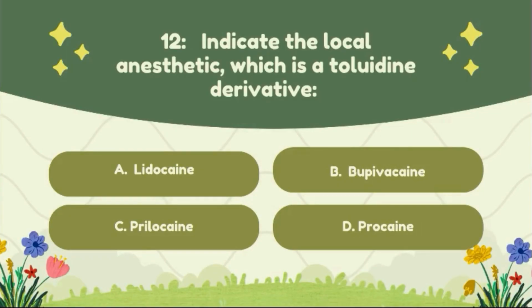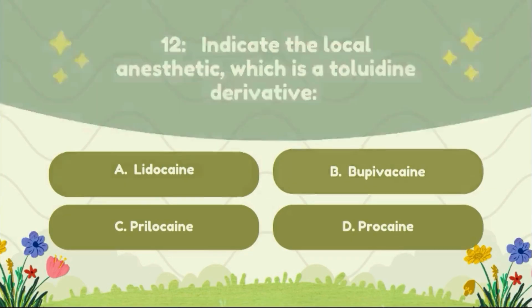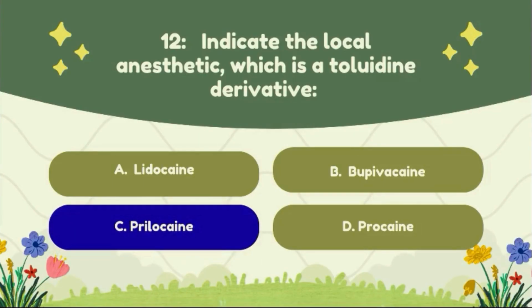Question number 12. Indicate the local anesthetic which is a toluidine derivative. Option A, lidocaine; option B, bupivacaine; option C, prilocaine; option D, procaine. The correct answer of this question is option C, prilocaine.